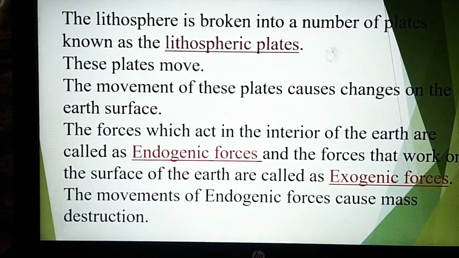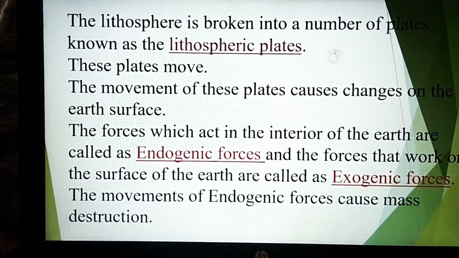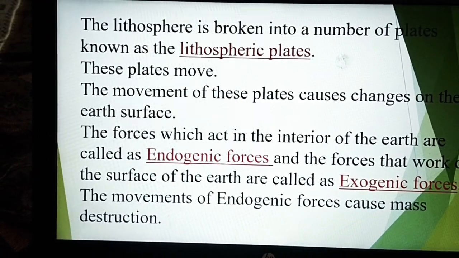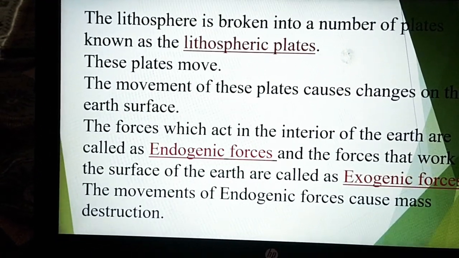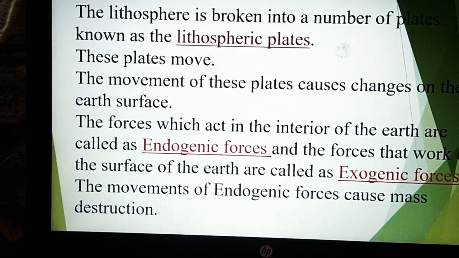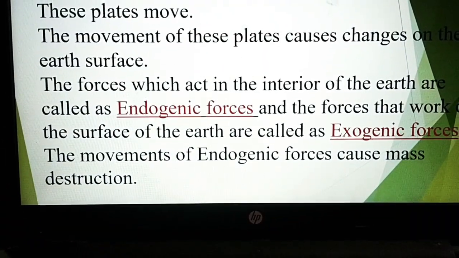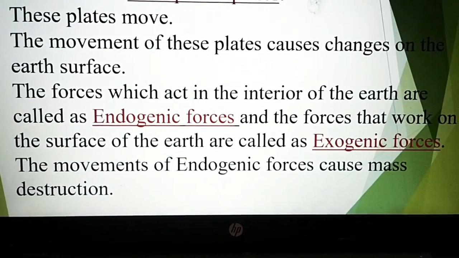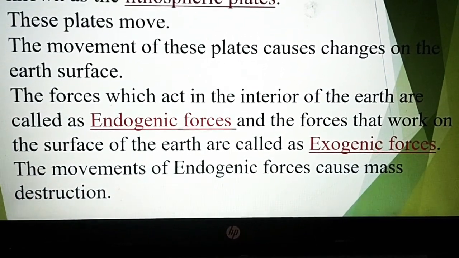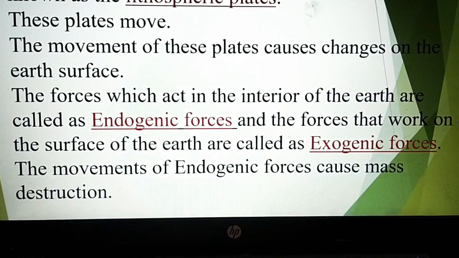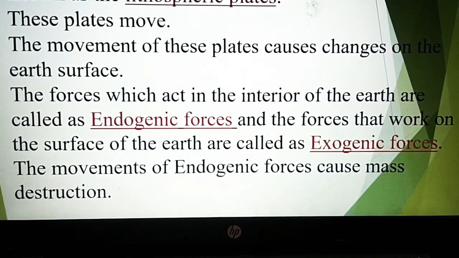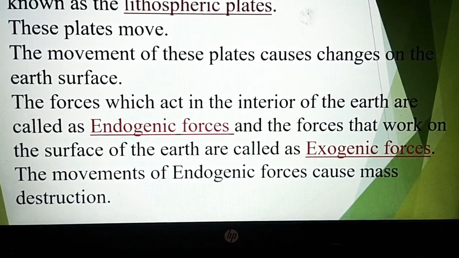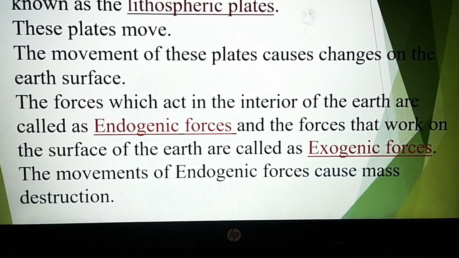The earth's movements are divided on the basis of the forces which cause them. These forces which act in the interior of the earth are called endogenic forces. That means endogenic forces are those forces which work from inside the earth, and the forces that work on the surface of the earth are called exogenic forces.